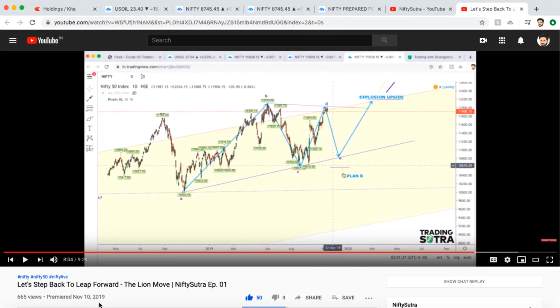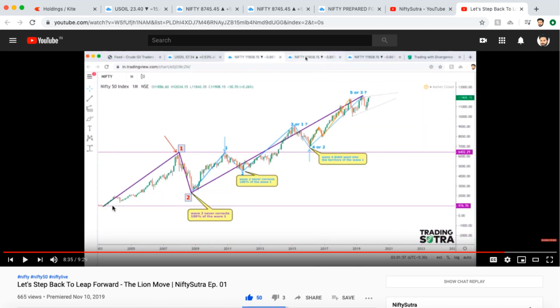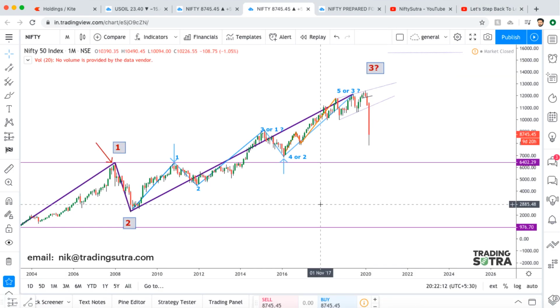So guys, if you remember our first ever idea of Nifty Sutra episode 1, I was expecting a downfall from this zone to complete this pattern, and I also mentioned a plan B if the level of 10,550 and 600 zone does not hold. I also mentioned the monthly chart of the Nifty, and said it would be discussed later. So guys, this is the same chart which I mentioned in episode 1.